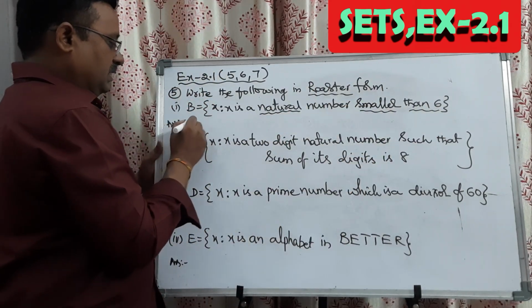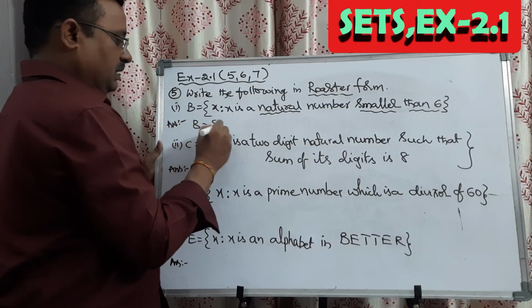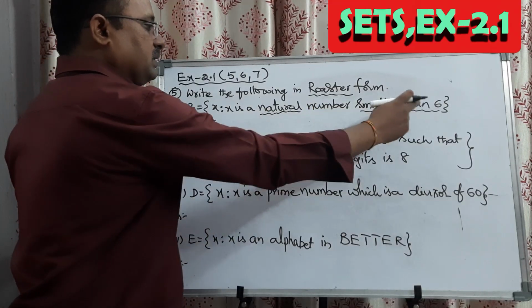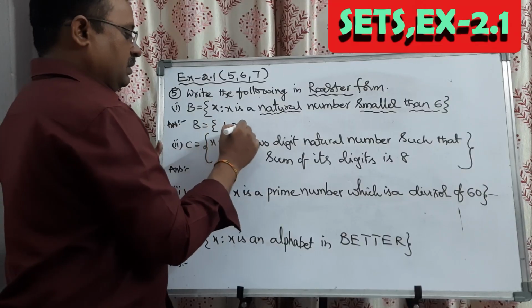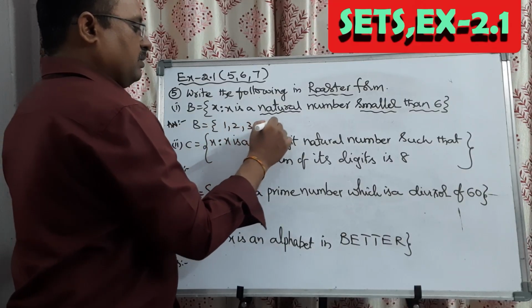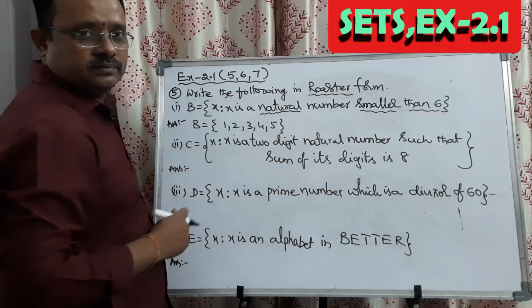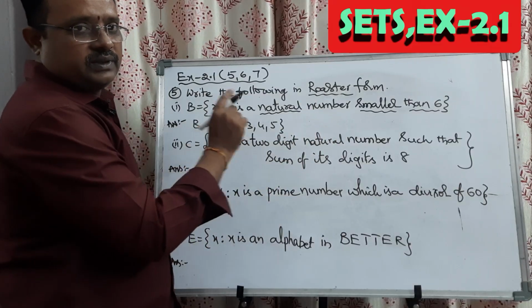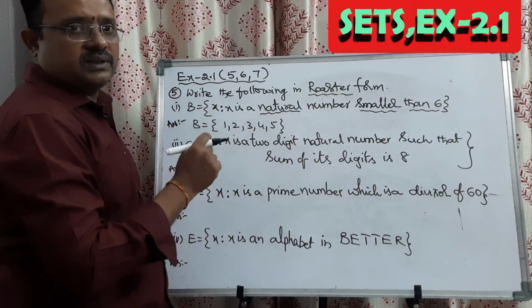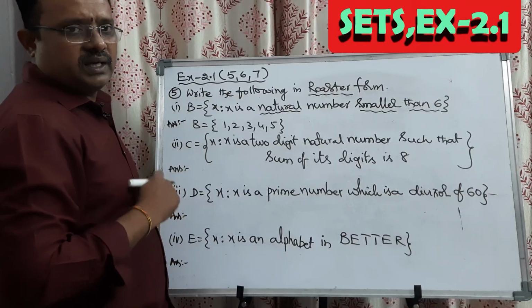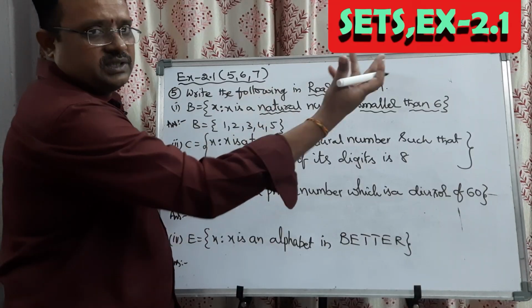What is its answer, Nana? So B is equal to set of natural numbers smaller than 6, which means 1, 2, 3, 4, 5. That's it. That is the answer for that one. Okay? For that 1 mark we will get, but numerical changes will be there.